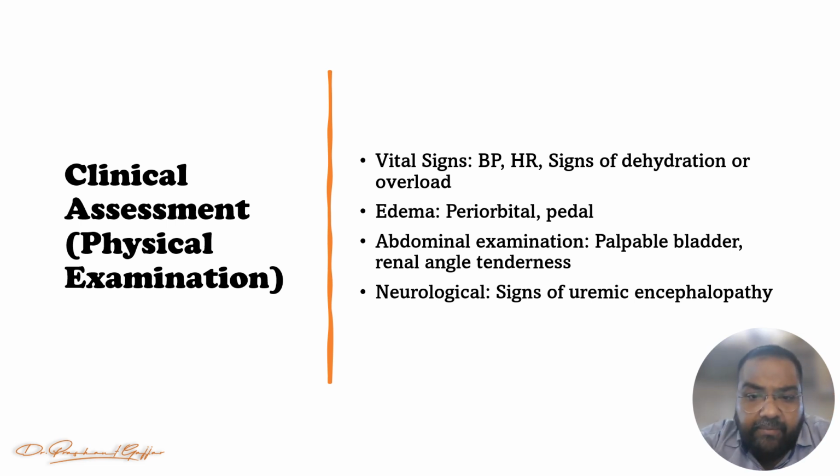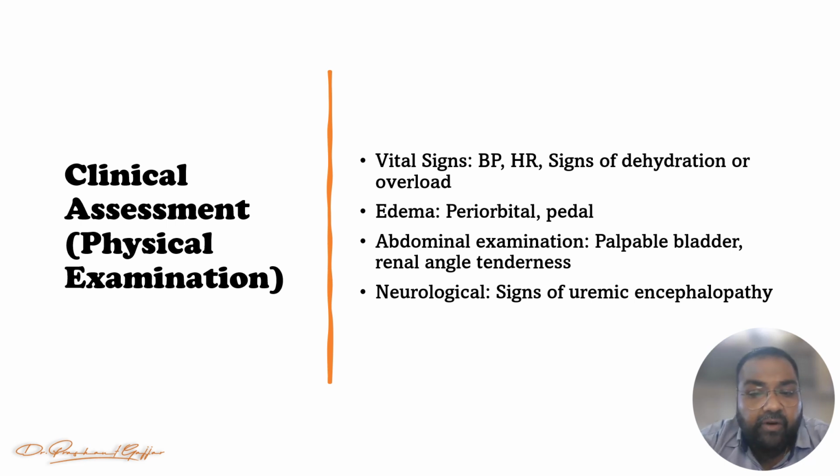And we have to do the abdominal examination. If you find a palpable bladder, then think about post-renal causes of azotemia. And if you find renal angle tenderness, then think there is a renal cause of azotemia, right. And we have to examine the neurological status for signs of uremic encephalopathy, because when blood urea nitrogen increases in the blood, there is a chance of encephalopathy. So we have to perform the neurological examination also. So these are the physical examinations in the case of azotemia as well as urinary imbalance, right.